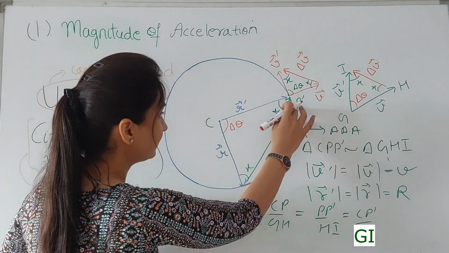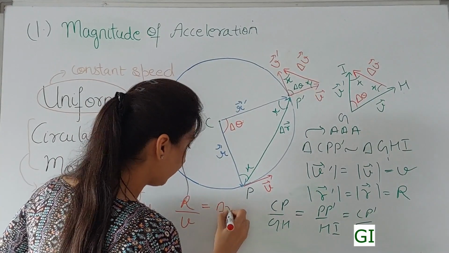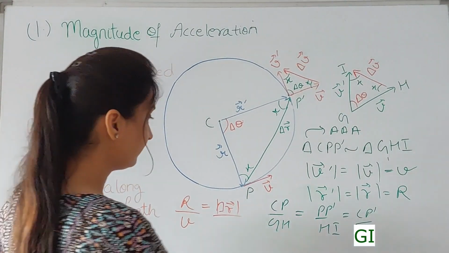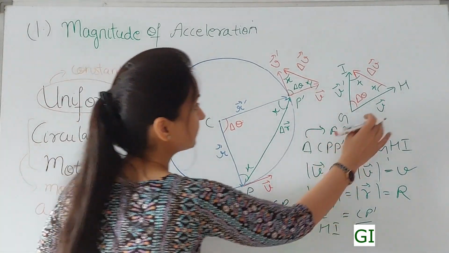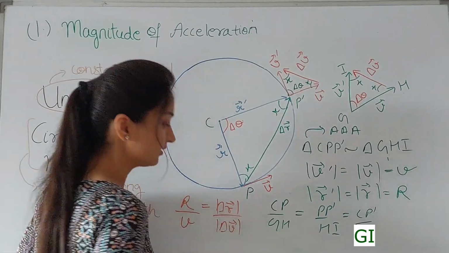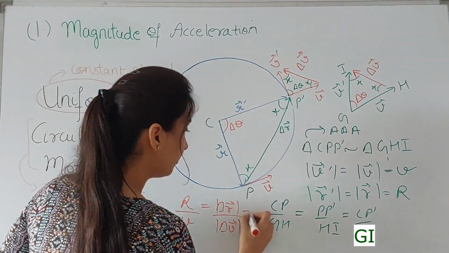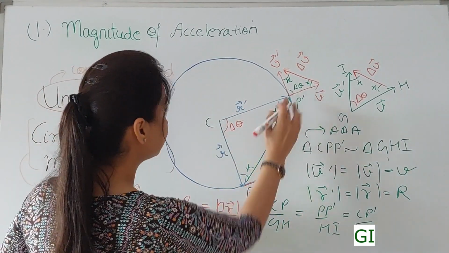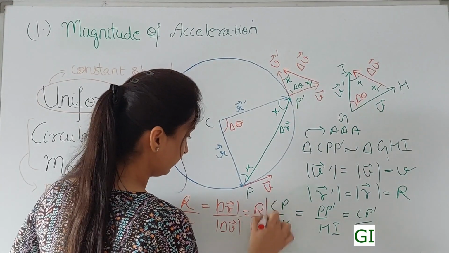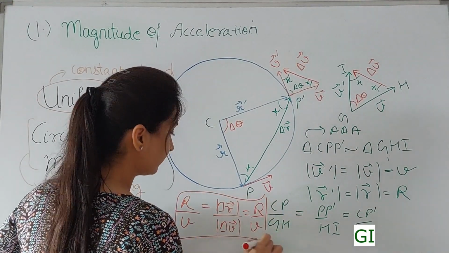PP dash is the magnitude of the delta R vector, and HI is the magnitude of the delta V vector, which is equal to CP dash. This is again the radius, and this is again the speed. So I will be getting this.